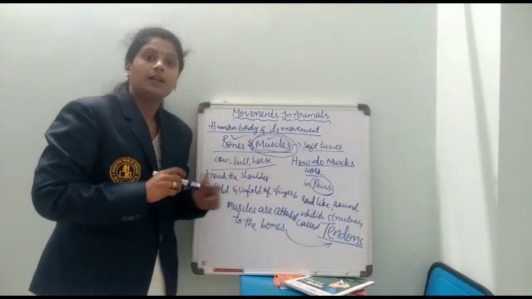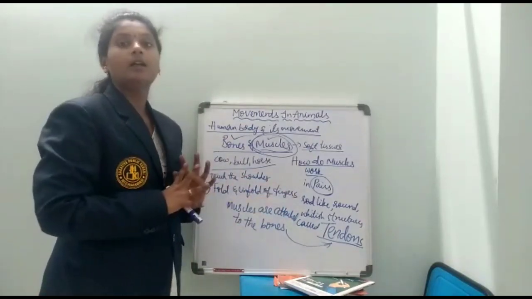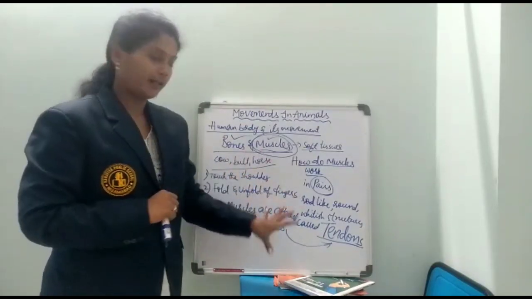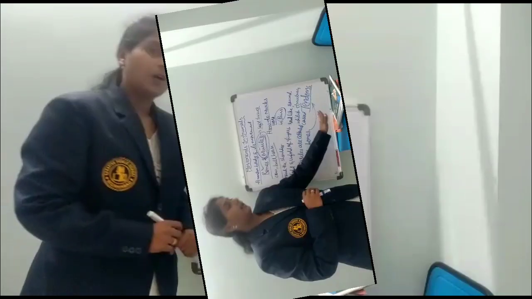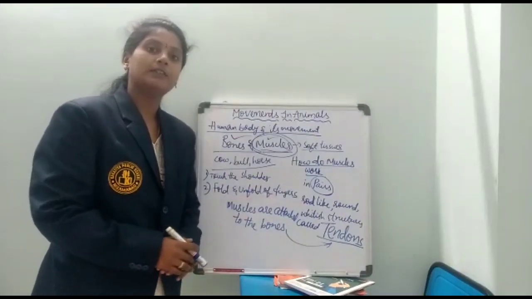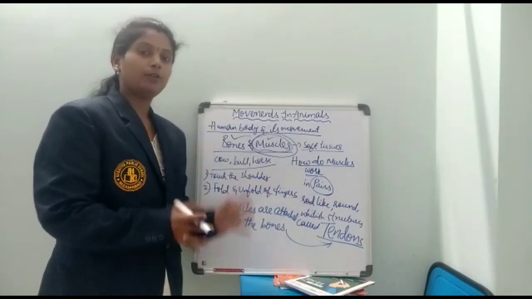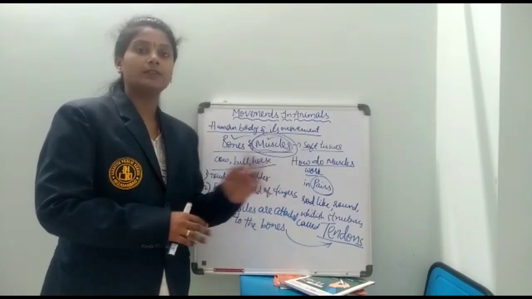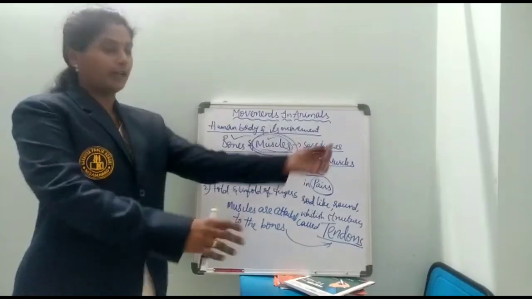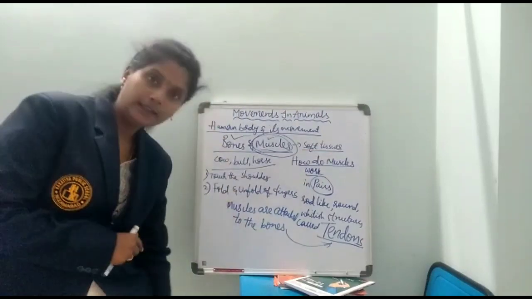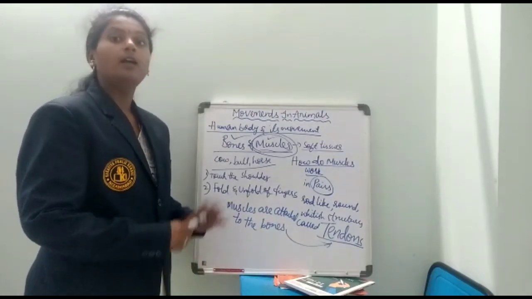So what are tendons? Tendons are nothing but the joint between the muscles and the bones. Muscles are attached to the bones with the help of rod-like, round, whitish structures, the tendons. So where will you find these tendons? You can observe them under the elbow, under the knee and near the ankle. In these places you can observe the tendons.